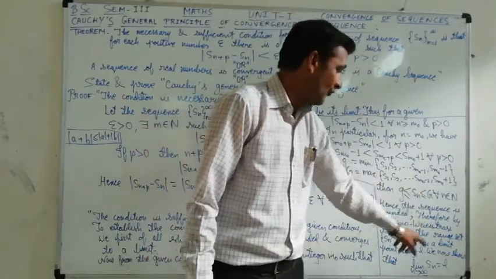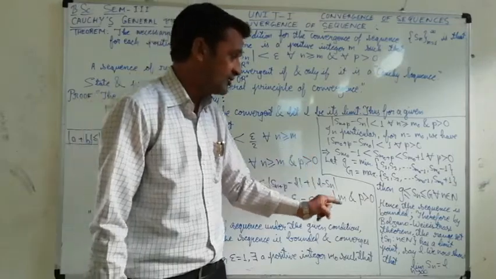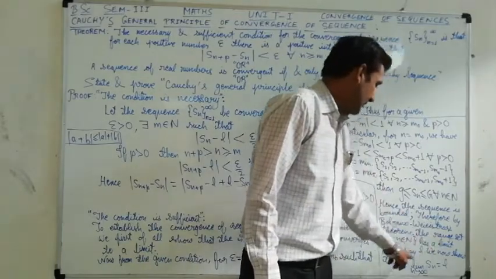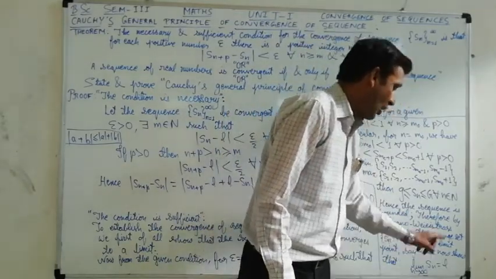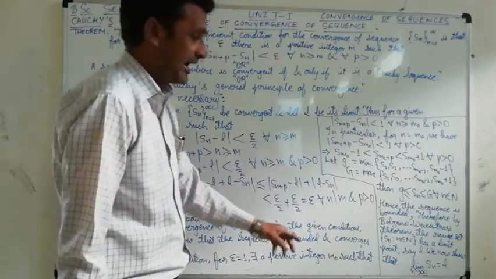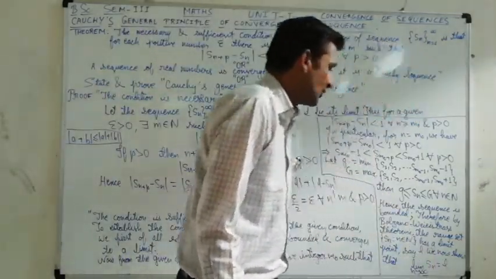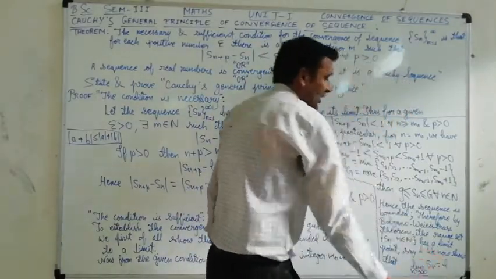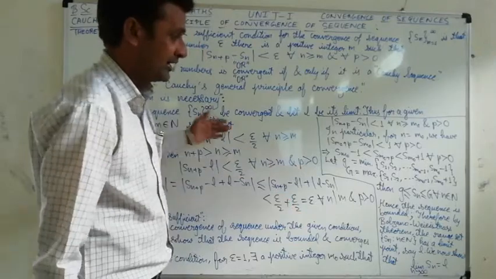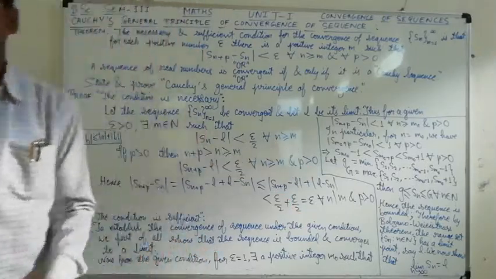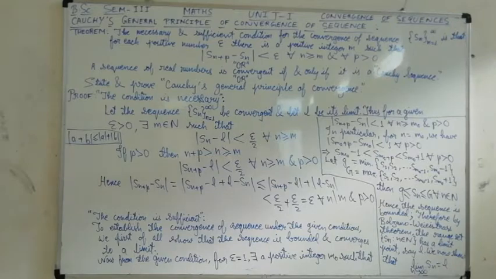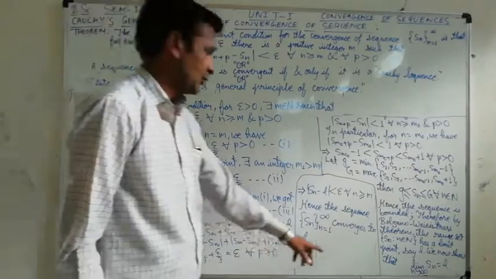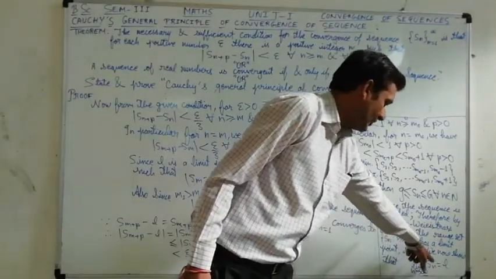Therefore, by the Bolzano-Weierstrass theorem, the range set {Sn : n is an element of N} has a limit point, say L. We now show that limit of Sn as n tends to infinity is equal to L. Now what we have to show is that limit n tends to infinity of Sn is equal to L. This we have to show, and we have to proceed with this now further.